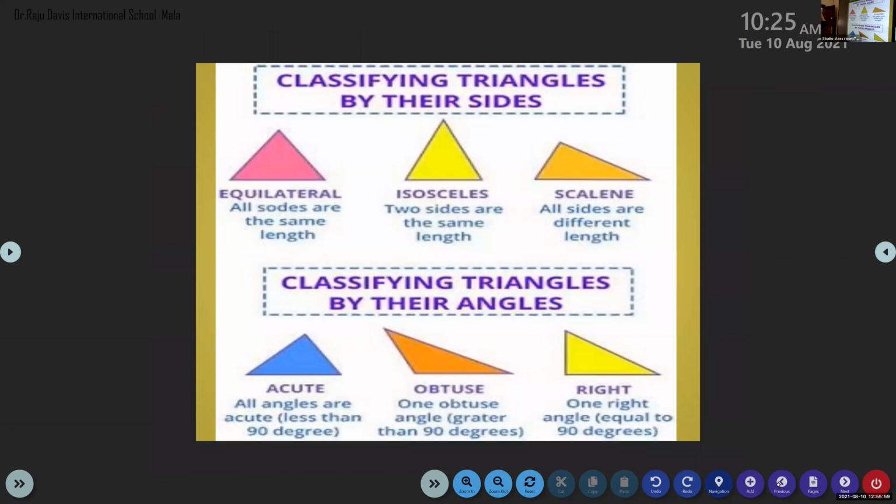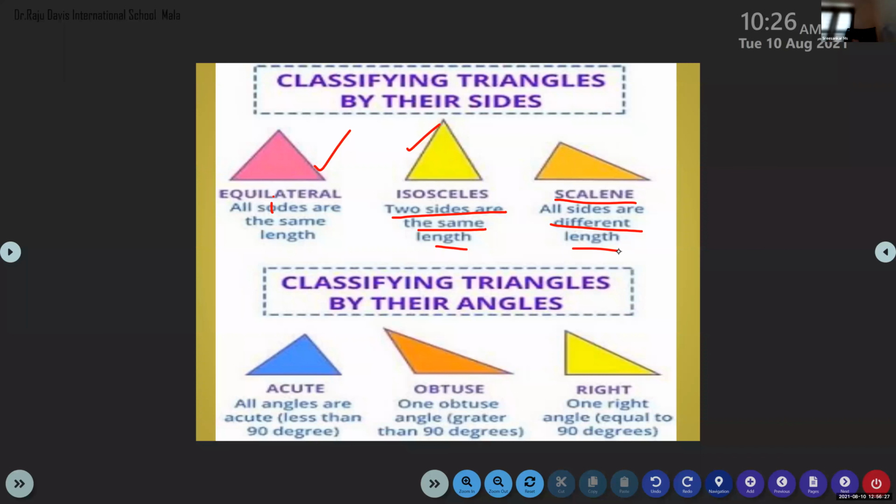Now we'll move on. Can you see this, children? Yes, ma'am. Equilateral. Can you see the first one? Equilateral: all sides are the same length. Understood now? Now, isosceles: two sides are the same length. Instead of equal, we can use same, right? Next one, scalene: all sides are different lengths. Clear?